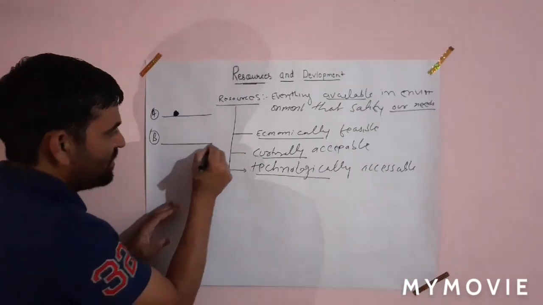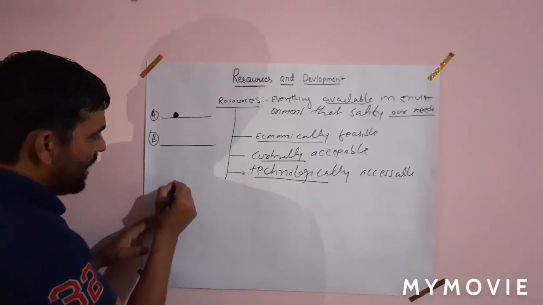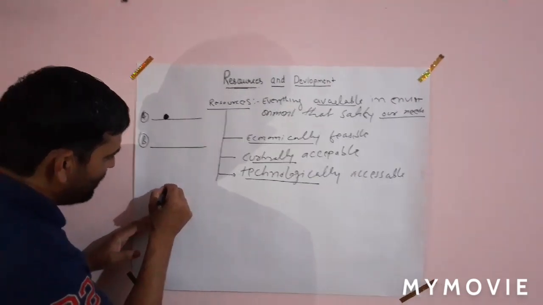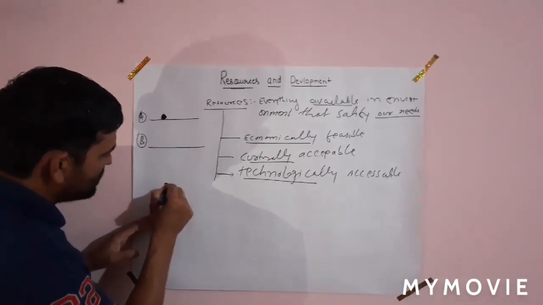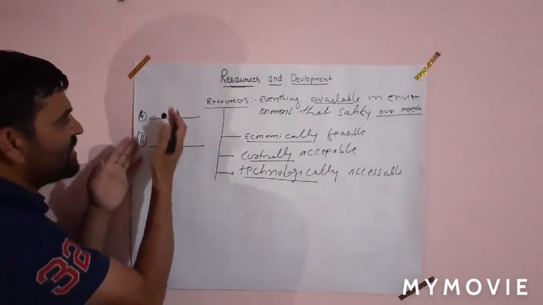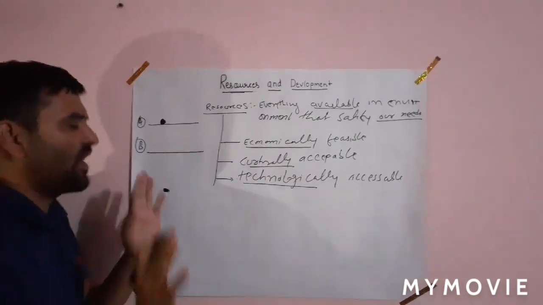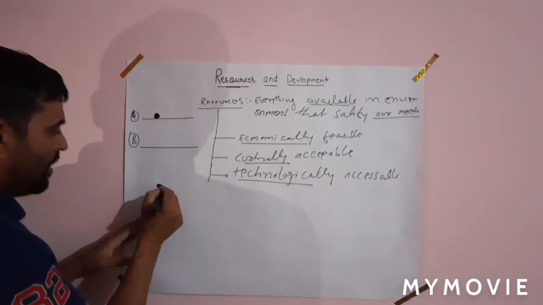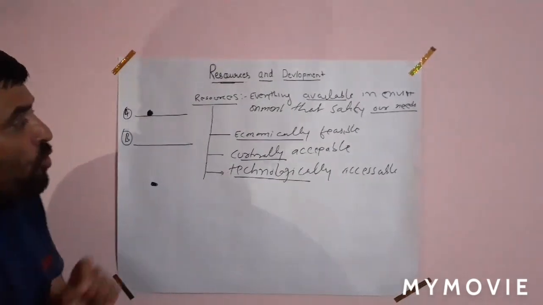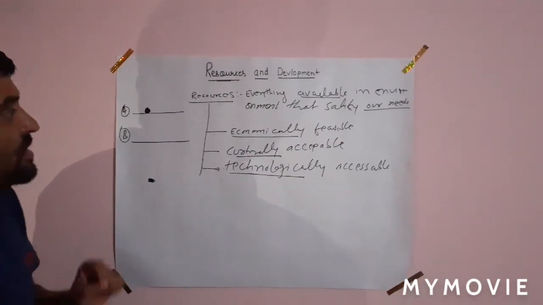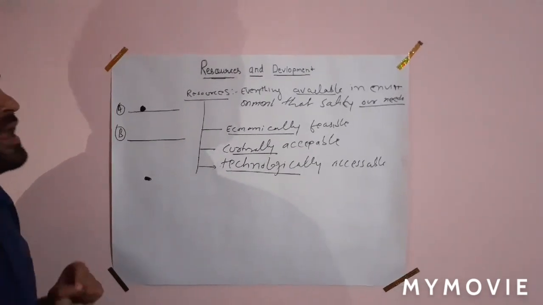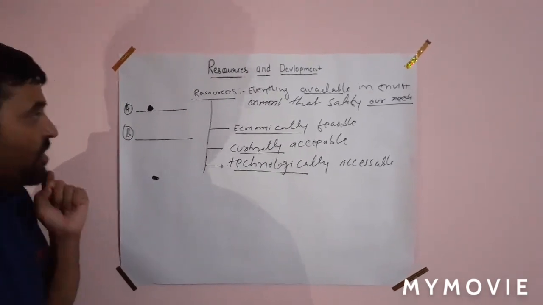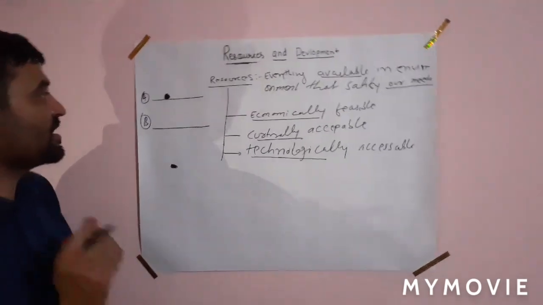This is the surface of the earth, and below the surface of the earth one resource is available here. We can take this resource as minerals or whatever you want to take. Now, what do you think? Which resource is easier to mine? Can you give me the answer in the comments?